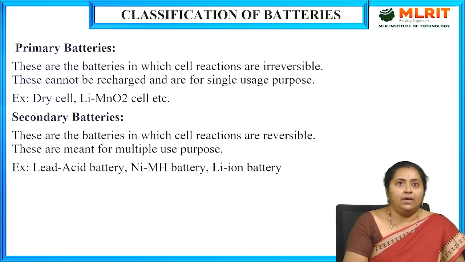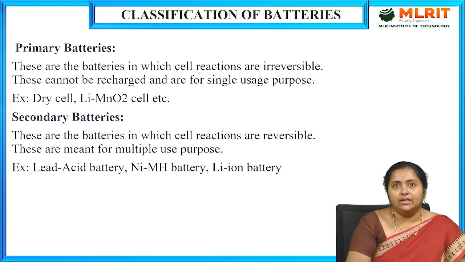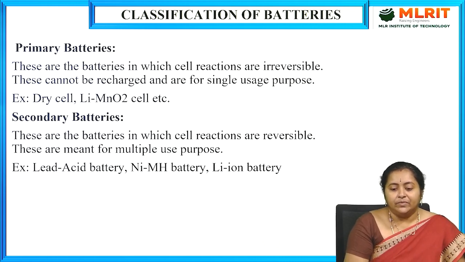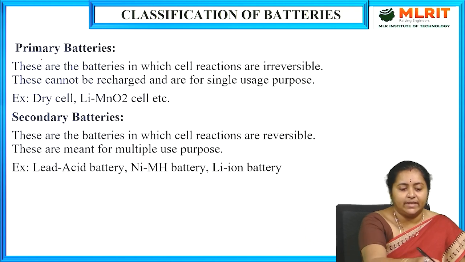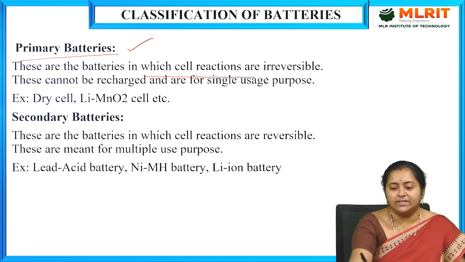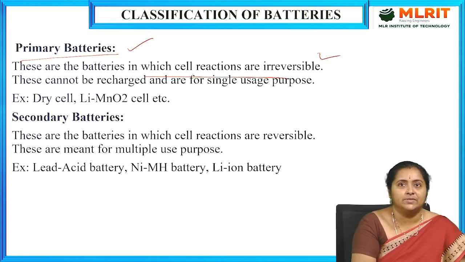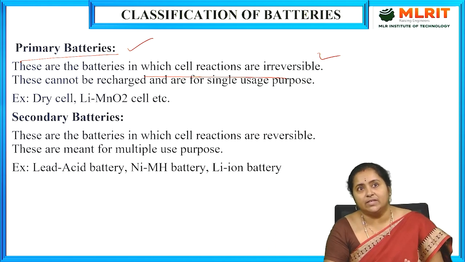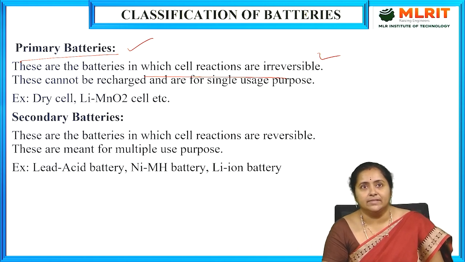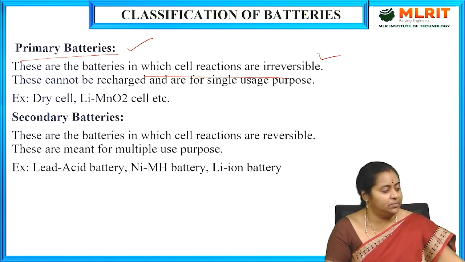As I told you, a battery is a device in which we store chemical energy. Whenever it is put into practice, it converts that chemical energy into electrical energy. Only the forward reaction will take place in primary batteries. That means cell reactions are not reversible, they are irreversible, and backward reactions will not take place. These are meant for single usage, recharging is not possible, and after single usage they need to be discarded.